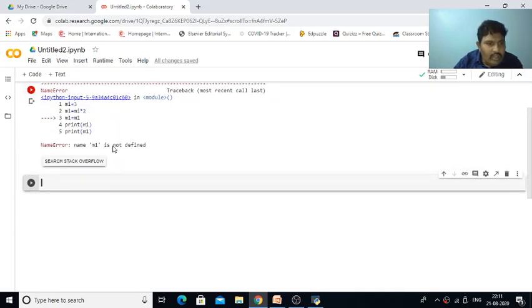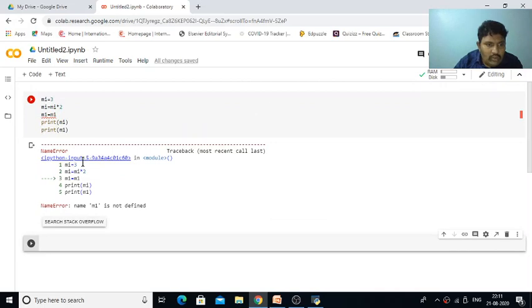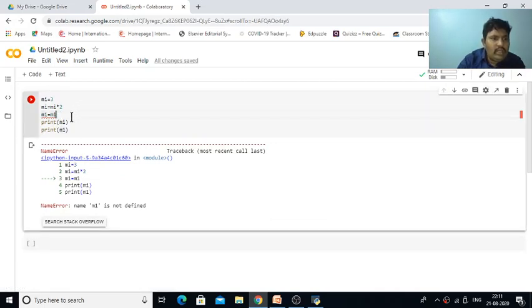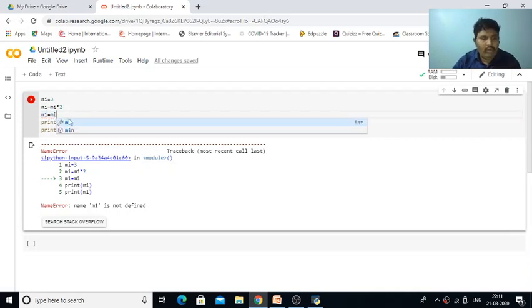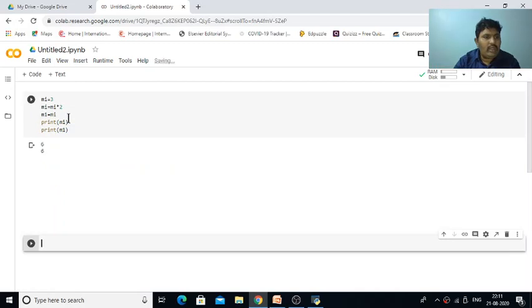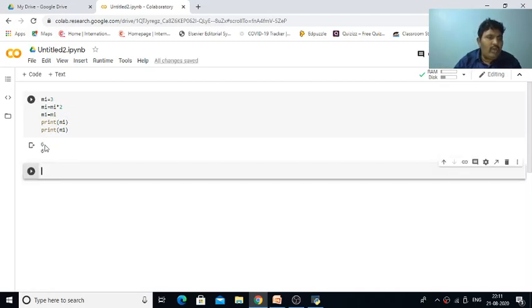So m1 is showing an error: m1 is not defined. So why, what is this? M1 is not defined. We'll see. So here I did this, find m1 is equal to my. Now if I press shift enter, it is executed and giving me the output 6.